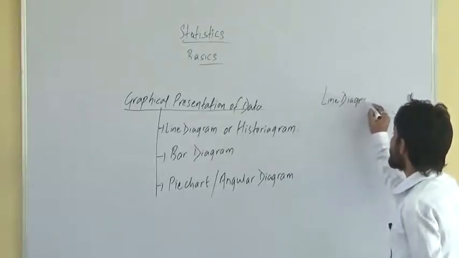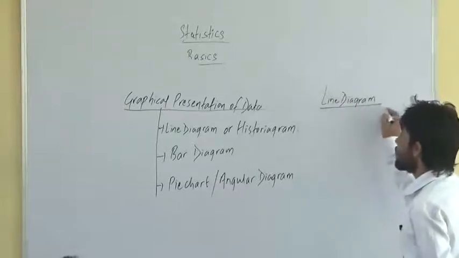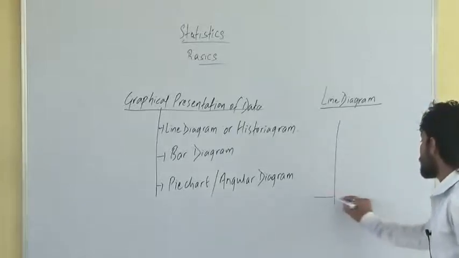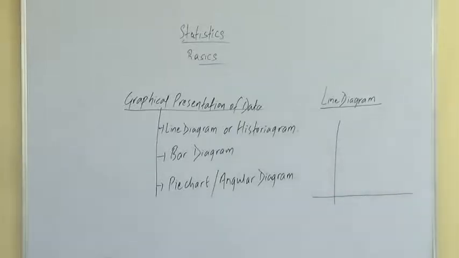It is the simplest method of representing data graphically, right? Say for example, I am directly making one graph. Before this graph there was some information given to you.